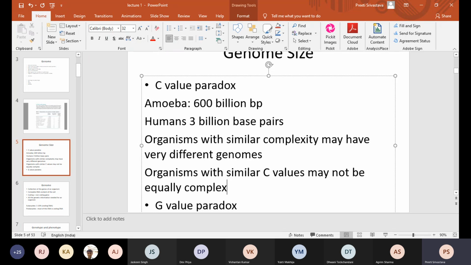So they all are rice species only, but then they have very different genomes. I mean, the length of the genome varies.